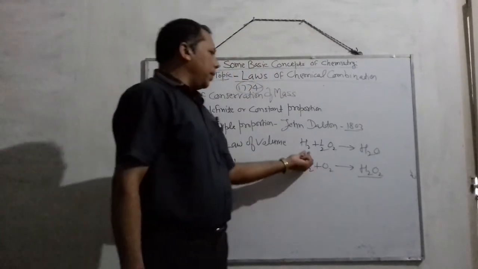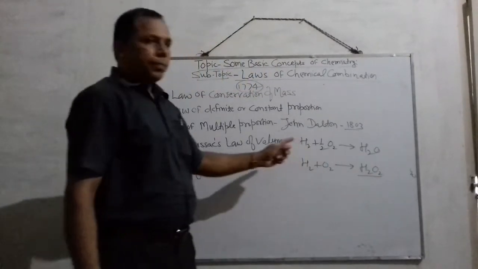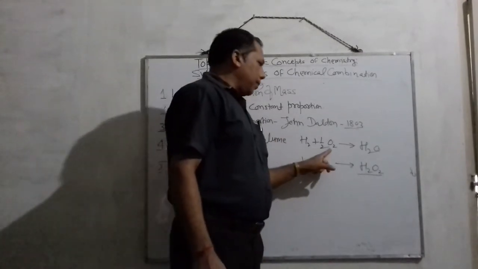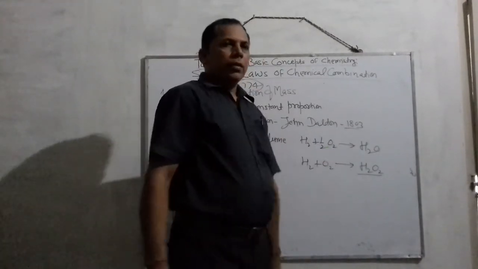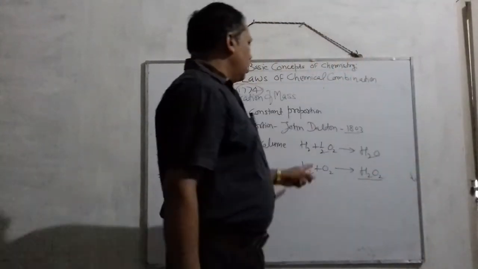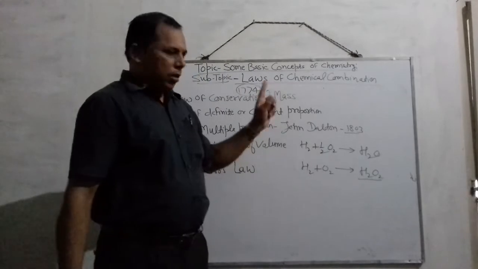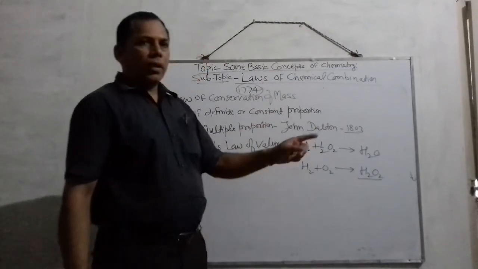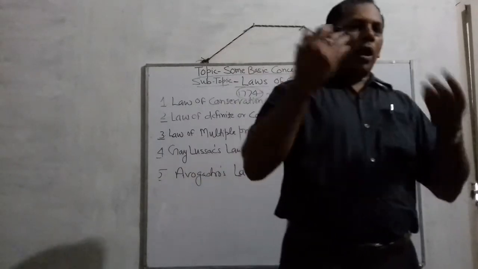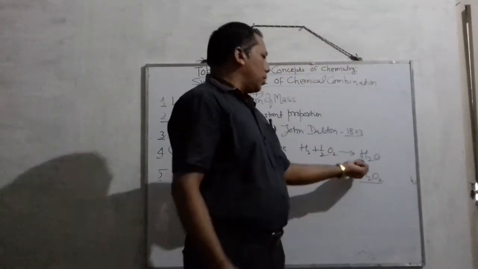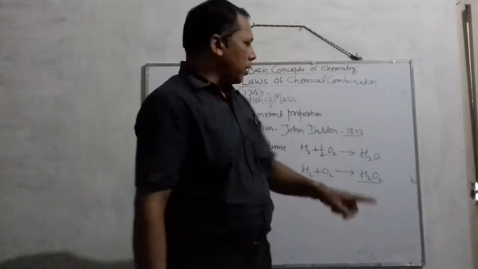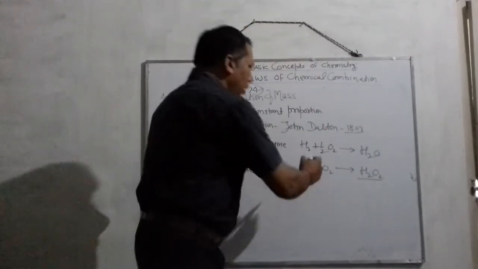So what is happening here, students? Listen, according to the statement, the mass of one element which combines with the fixed mass of the other element is always in a simple whole number ratio. What is the meaning? Here see,